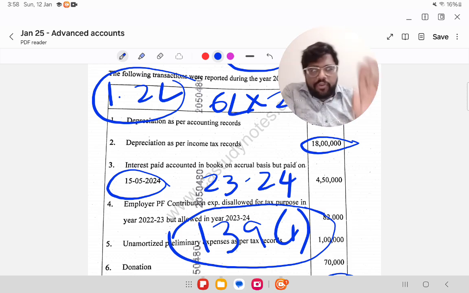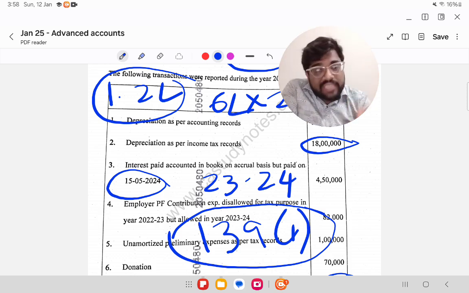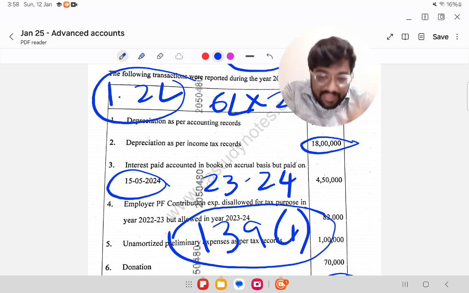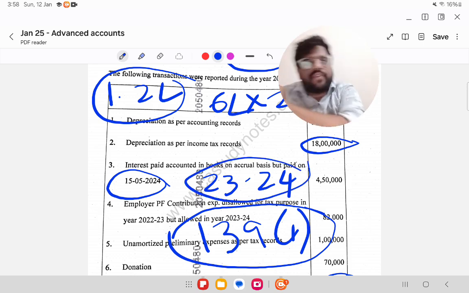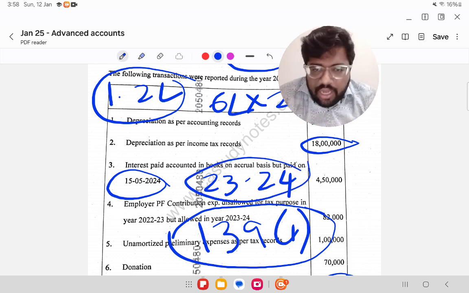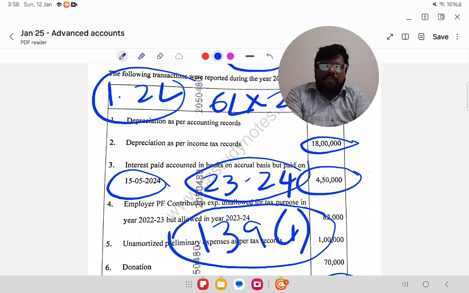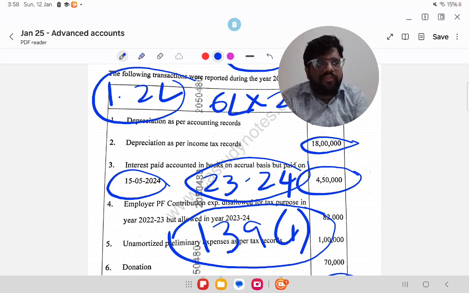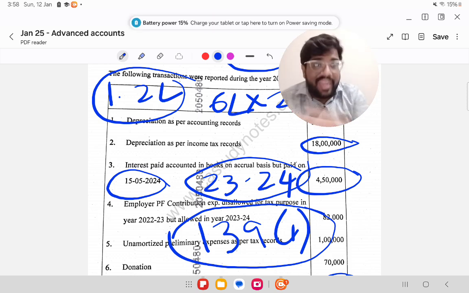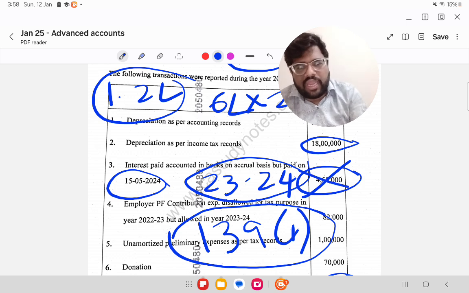Before the due date, if you pay the interest, it will be allowed as a reduction in that year itself. That is, in that 23/24 itself, in that previous year itself, they will allow. So this 4,50,000 is not a permanent difference, not a temporary difference, it is not a difference at all. So you don't have to bother about it. You don't have to do anything for this. Just ignore this 4,50,000. That's it.